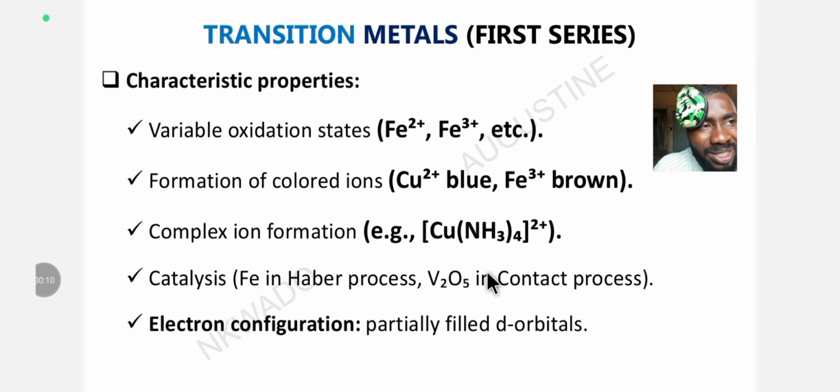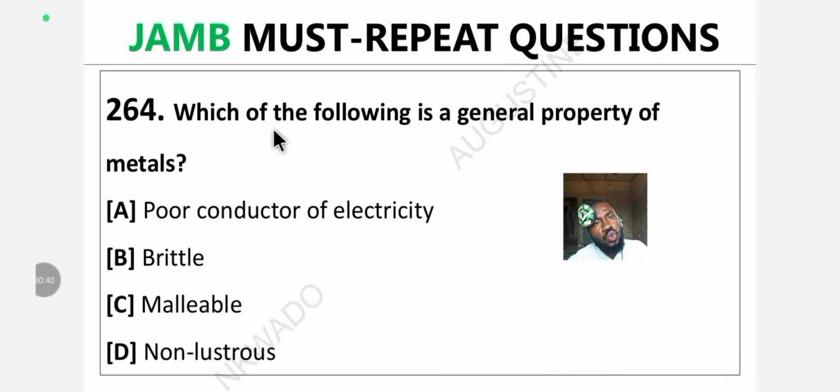Now that we've understood the properties and the uses of metals and their compounds, and understood transition metals too, let's now look at some JAMB most repeated questions to test the knowledge we acquired so far, and also measure how prepared we are, our preparedness for JAMB UTME 2026. JAMB most repeated questions. Question 264.